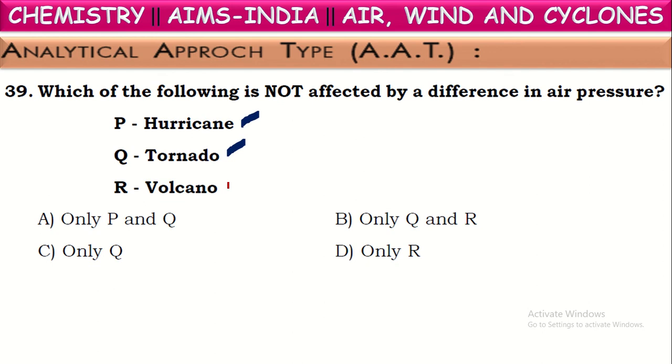Now, volcanoes are because of the molten metals and molten rocks which exist under the layers of the earth. So volcanoes are not affected by air pressure. Okay, next one.